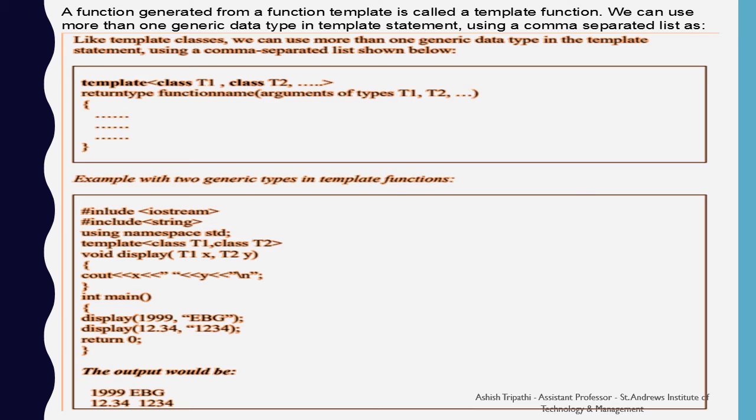We have made a template function called display having the two data types, that is T1 x and T2 y. Then we are just displaying those values of x and y. Inside the main we are calling this display function two times, one with the value of 199 and comma, ebg as the character value, and secondly we are passing 12.34, that is the float value, and 1234 as the integer value. We are getting the respective answer from the output.